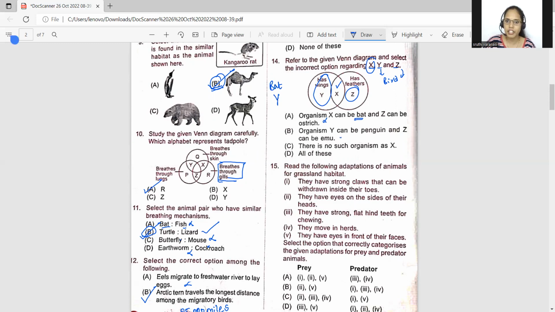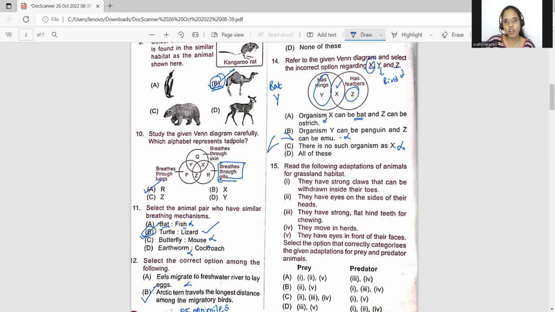Organism Y can be a penguin and Z can be an emu. Okay, this can be correct. There is no such organism as X. Y can't be an organism as X because all birds have wings and feathers. So this is wrong. Organism Y can be a penguin. A penguin will not have wings, students. It will have flippers for swimming. They are not wings.